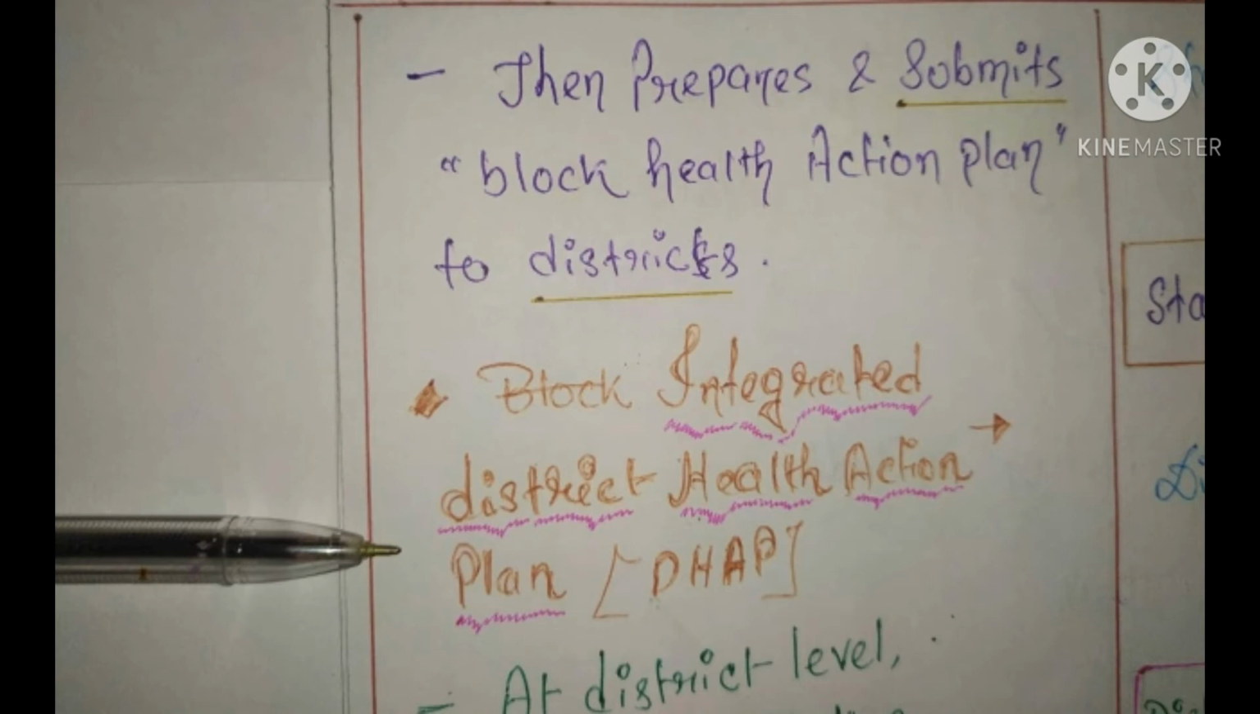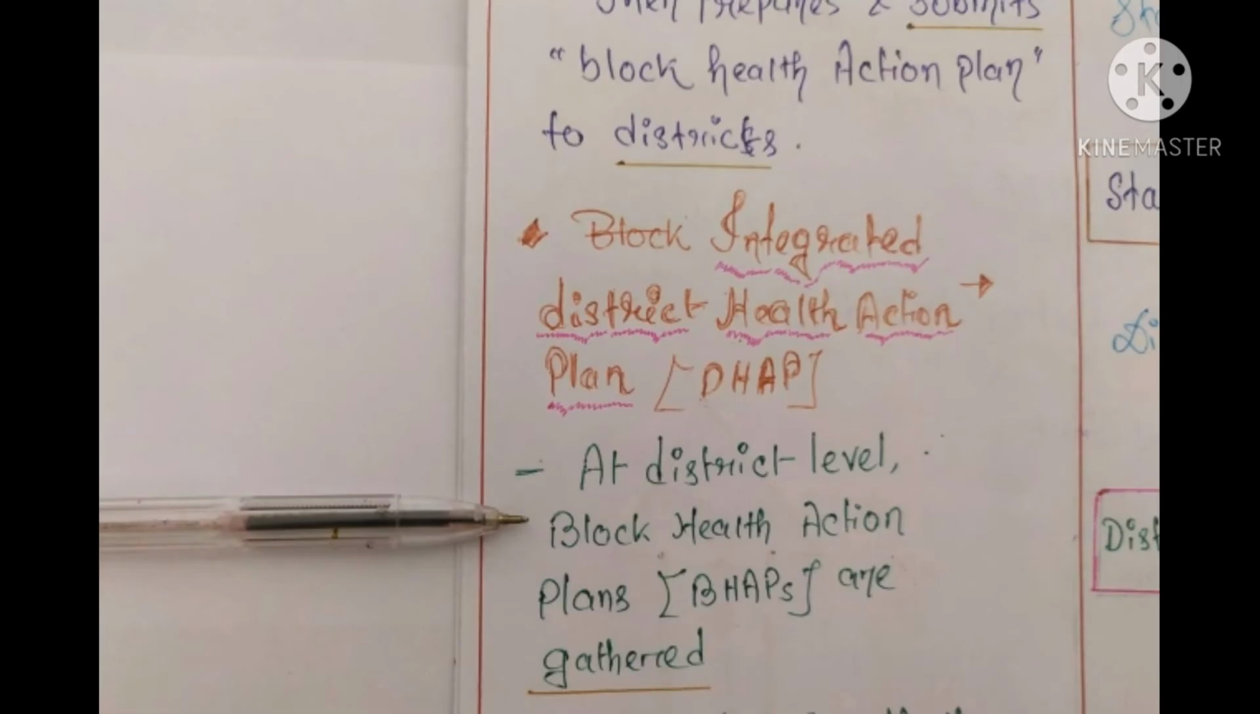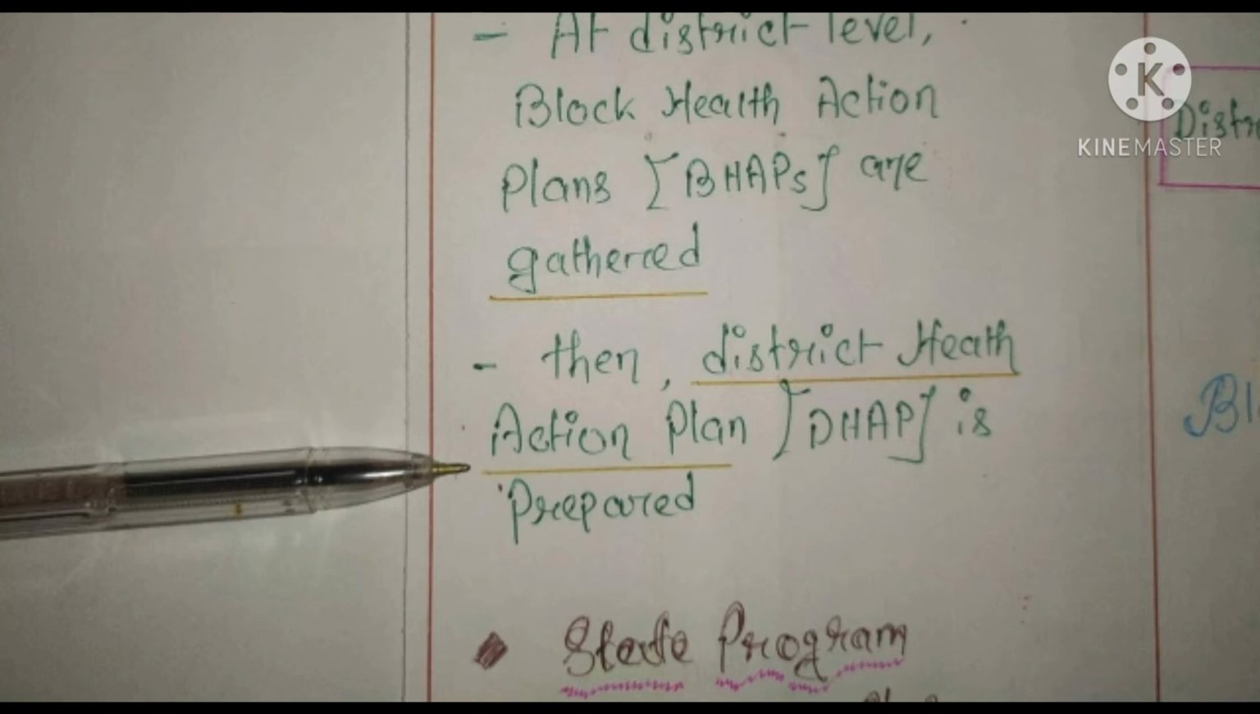Integrated District Health Action Plan. So at district level, block health action plans are gathered. We submit all the block health action plans to our respective districts, right? So at district level, all the block health action plans from different villages, from different CHC and PHC, gram panchayat, ASHA, we gather all the block health action plans and make a new document that is called District Health Action Plan. See the second point? Then District Health Action Plan is prepared. So I hope it's clear, right?